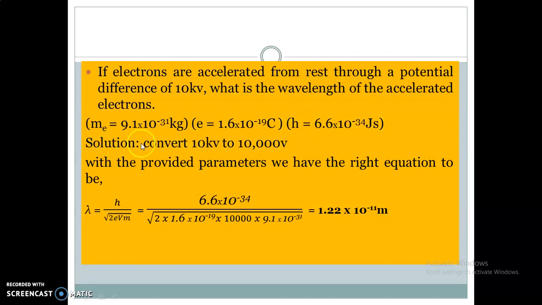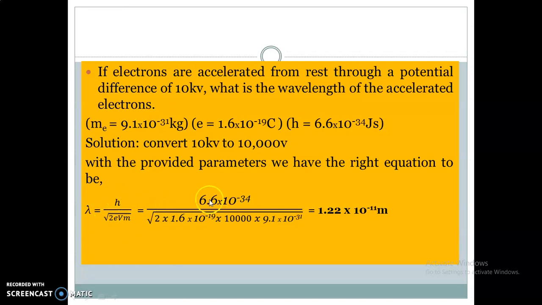Now, the first thing we are supposed to do is to convert 10 kilovolts to volts. You remember that kilo represents 1000, so this is going to be 10 times 1000 volts, which will give us 10,000 volts. We are provided with the right parameters, so the best equation to use is lambda equal to h over square root of 2eVm. Why? Because if you look at the parameters, all of these are provided. So I think that is the best we use.